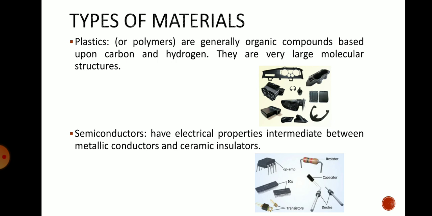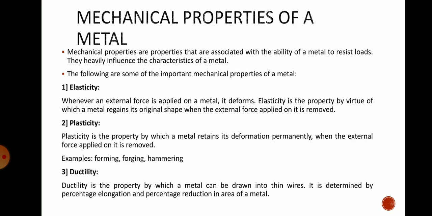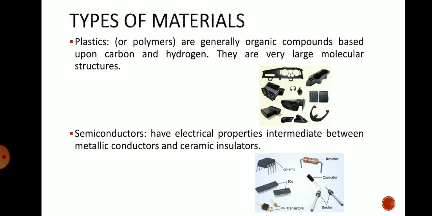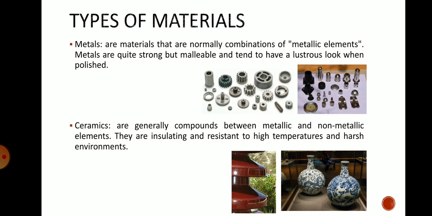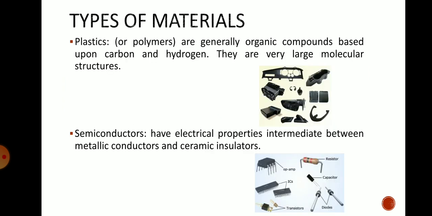Next, semiconductors: they have electrical properties intermediate between the metallic conductors and the ceramic insulators. The applications of semiconductors are generally in the electrical field, because of these intermediate properties. Op-amps, resistors, capacitors, diodes, transistors, ICs are made up of these semiconductor materials. Now these are a few types of materials. Many more types are there, but we will focus on these four types: metals, ceramic materials, plastic materials, and semiconductor materials.